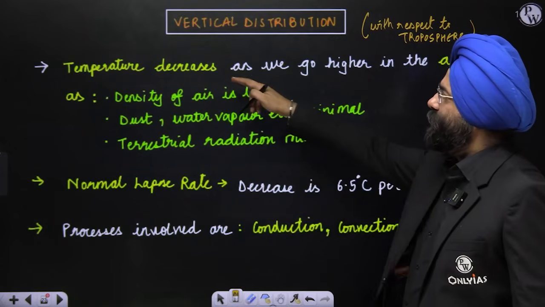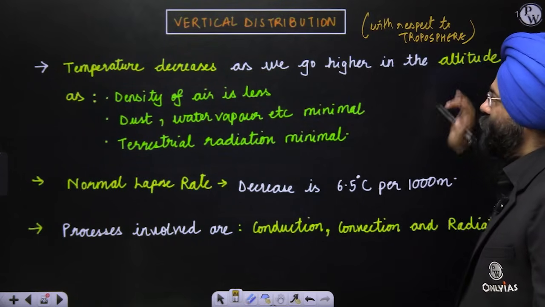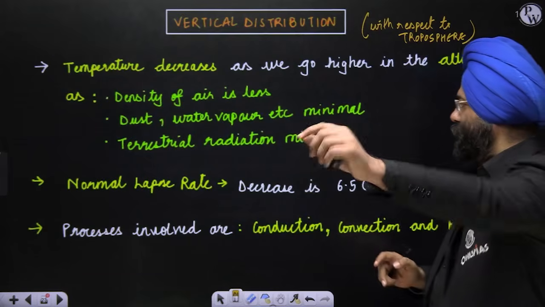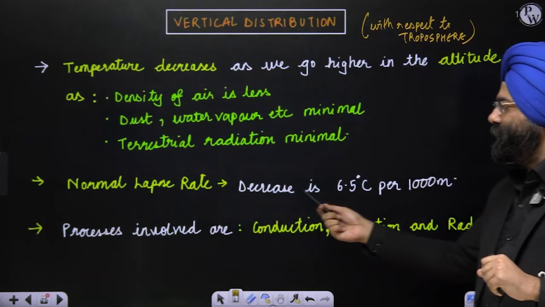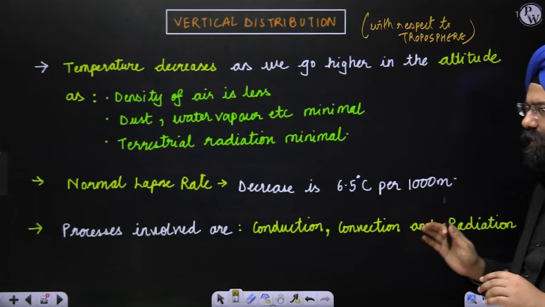Now see, temperature decreases as we go higher in the altitude. You know that very well. And the rate is also explained in the troposphere. The normal lapse rate is a decrease of 6.5 degrees Celsius per 1000 meter. What is the reason behind it?